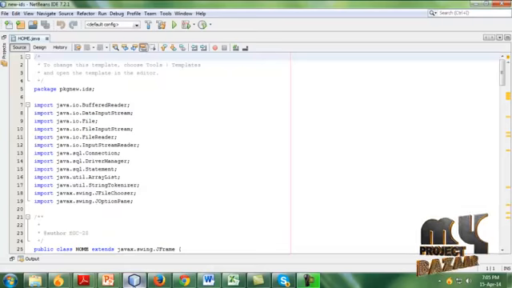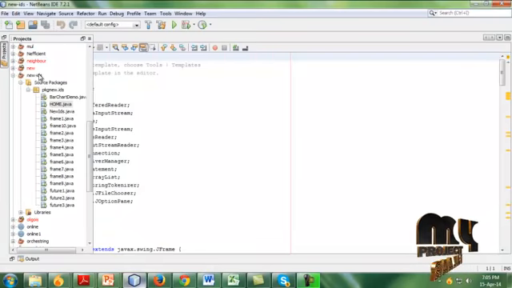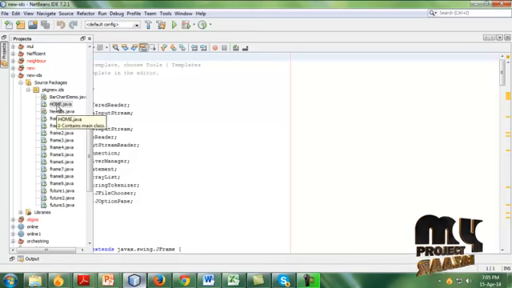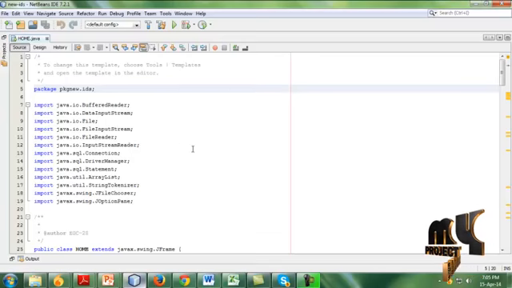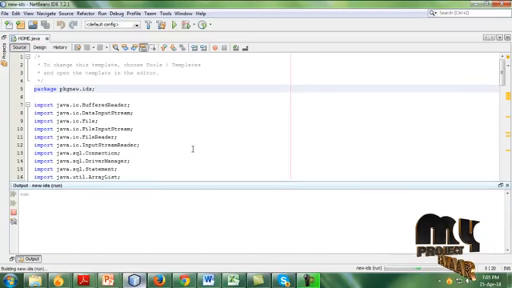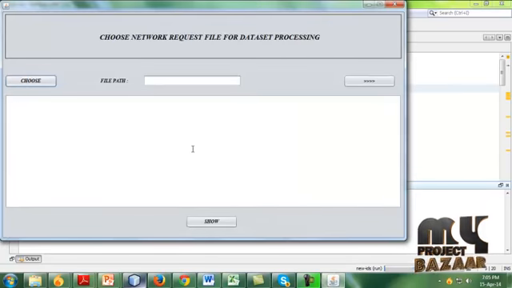This is our NetBeans tool. In this NetBeans tool we go to projects, choose new ideas, and choose the source packages. Then we choose the home button and run that file. This is our initial frame.